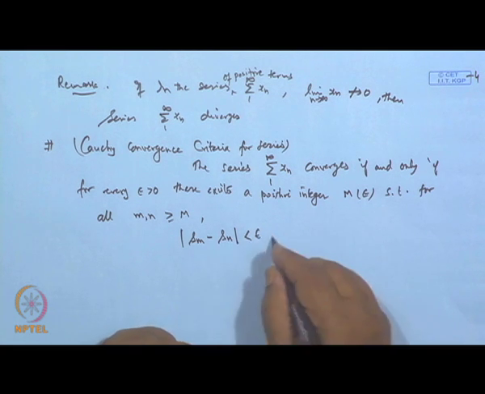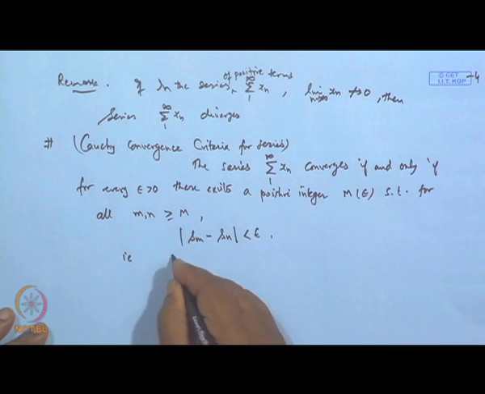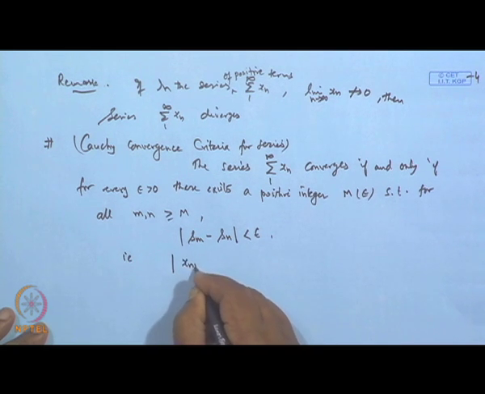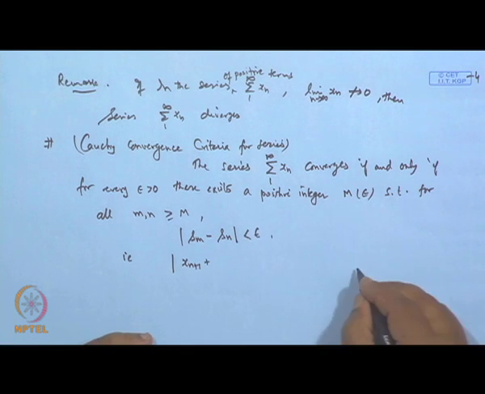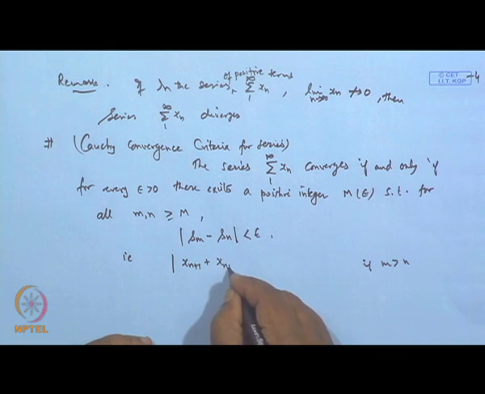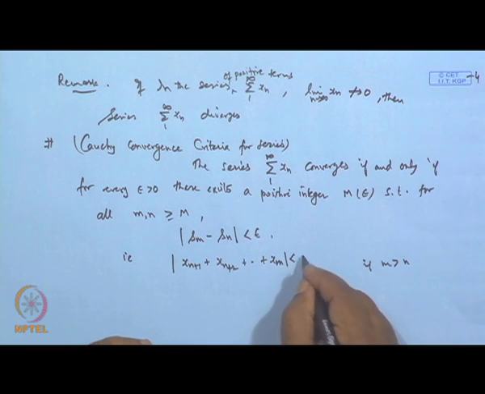That is equivalent to saying that, if m is greater than n, the mod of x n plus 1, plus x n plus 2, up to x m, is less than epsilon.